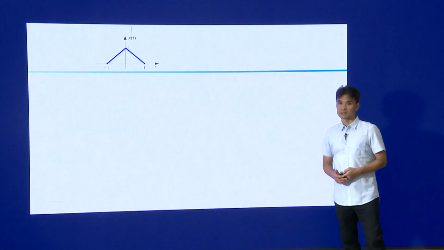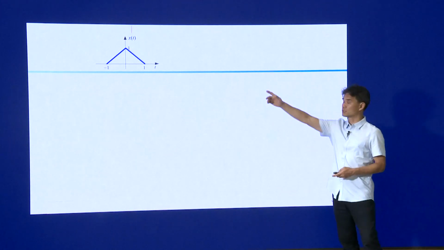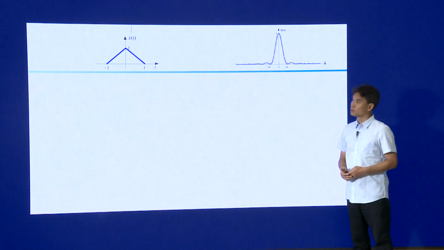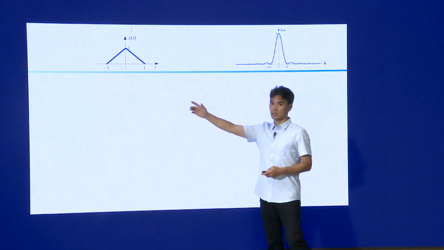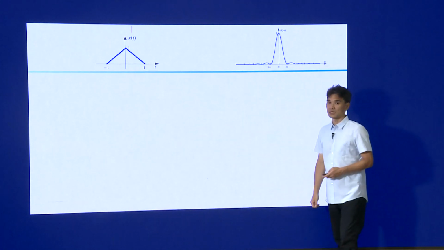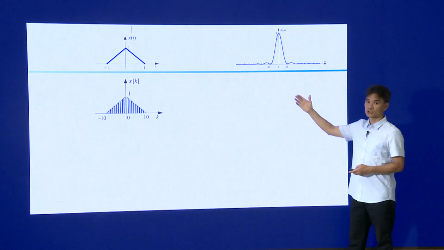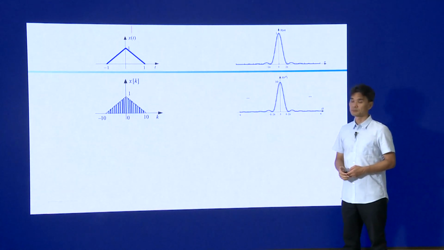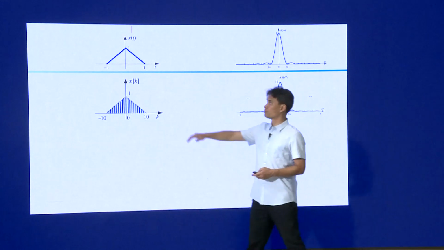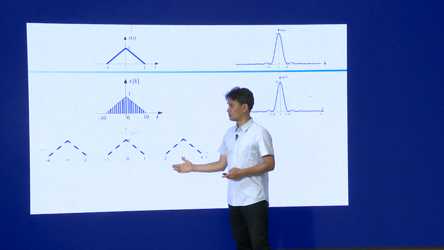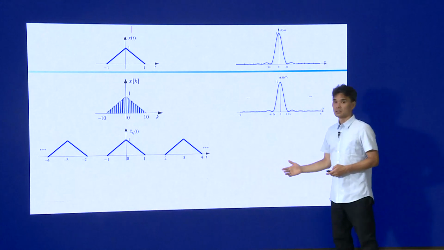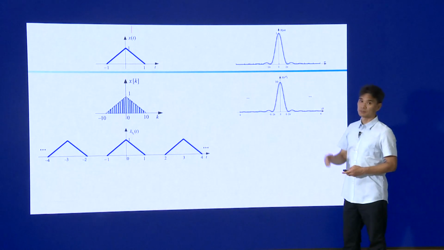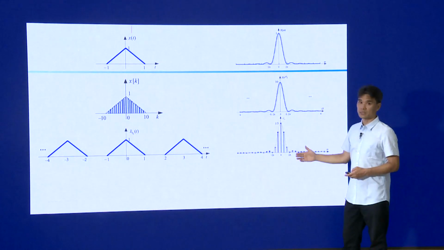So to summarize the example here, we have the original signal in the time domain and its spectrum. If we're doing sampling in the time domain, then discretization corresponds to periodization in the frequency domain. So this is only one period of the spectrum. What if we are doing the periodization in the time domain like this? Then in the frequency domain, we have to do discretization of the original spectrum. Then this is the new spectrum.